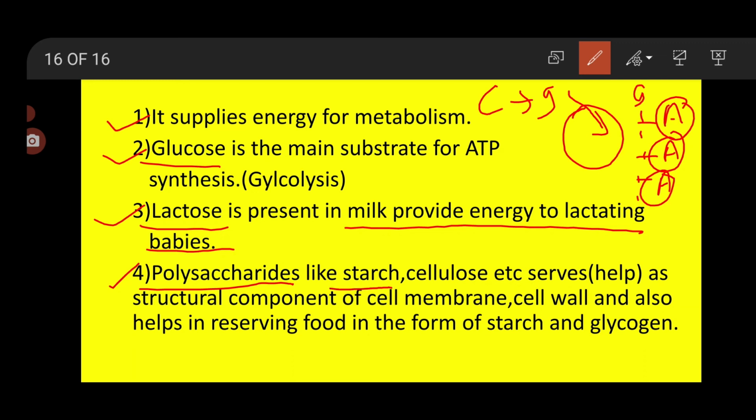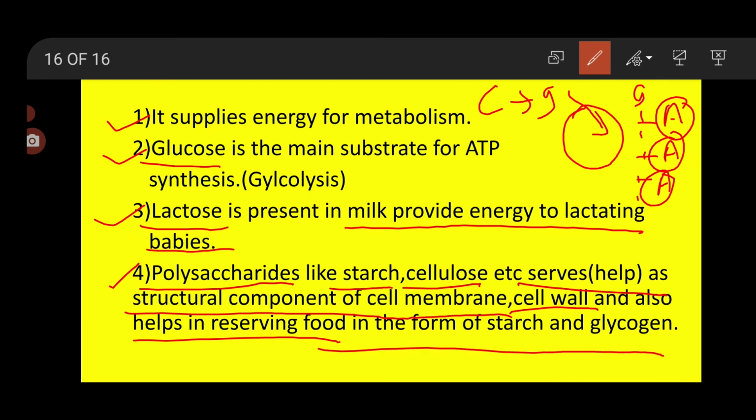Then next one is polysaccharide. Polysaccharide means like starch, cellulose, etc. They serve as structural components of the cell membrane. Polysaccharides like cellulose or starch are responsible for the formation of the cell wall. They are making the cell wall very tough, and also they help in reserving food in the form of starch and glycogen, and time to time it is provided to the cell. So here we have completed the significance of carbohydrate.